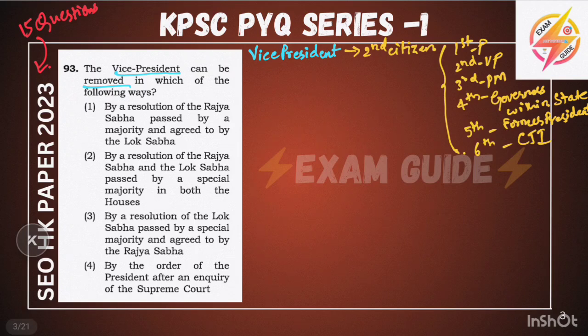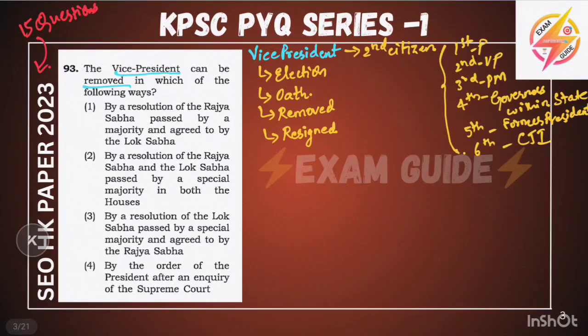And now we will start to see one by one how the Vice President is elected, and to whom he is going to give his resignation, and how. First we will see the election. Next, by whom he will take his oath. Next is how he is removed, and to whom he will give his resignation letter. Okay, and we will see all the articles of the Vice President from 63 to 71.